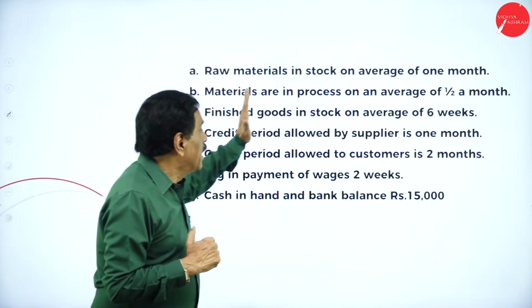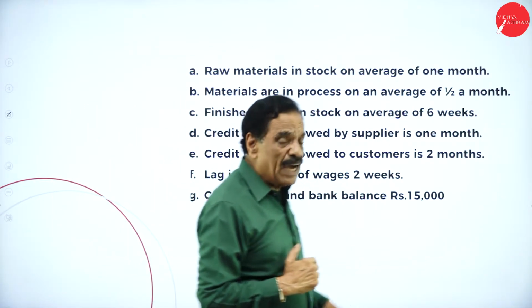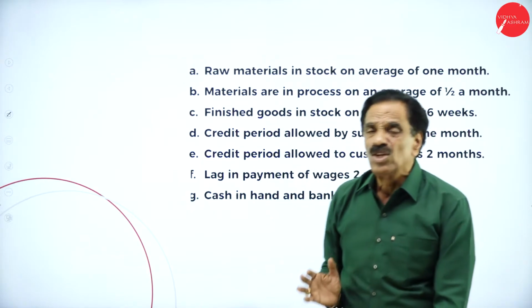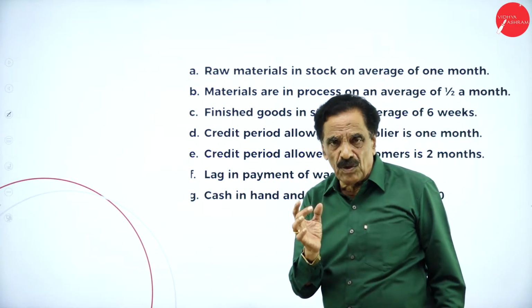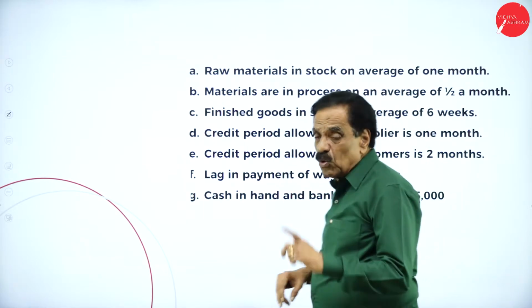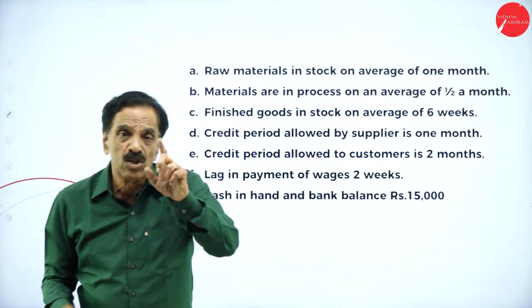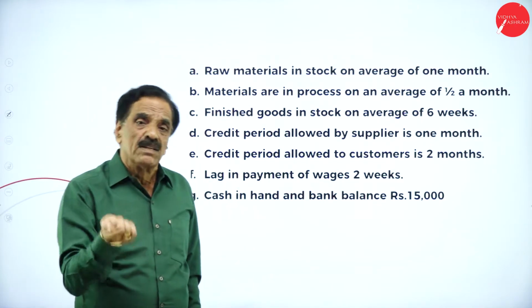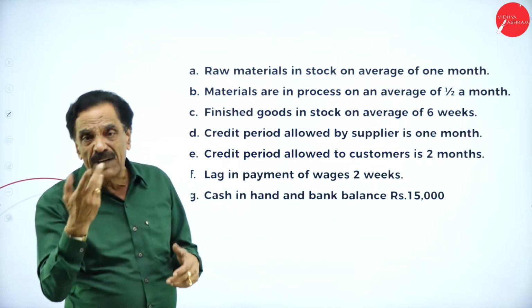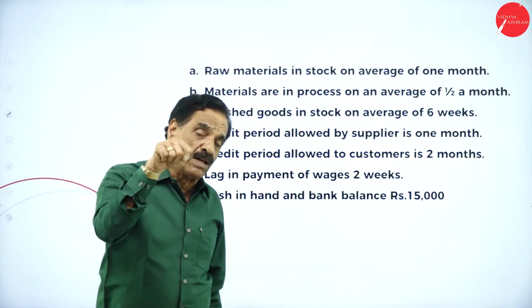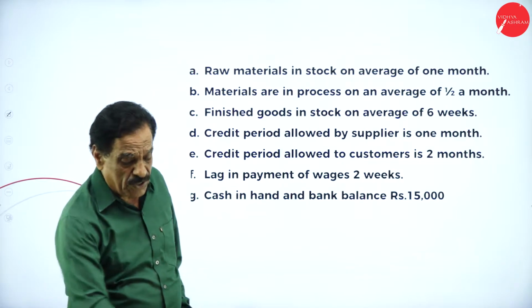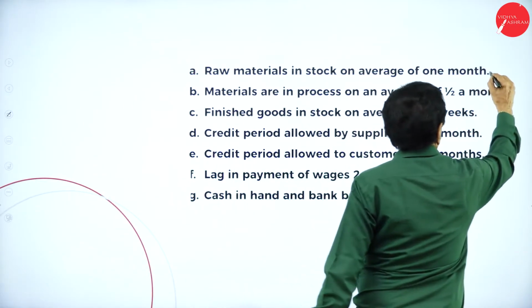How to calculate? Raw material in stock, an average of 1 month. Per annum, how many units are you going to produce? 12,000 units. How many months is it going to stay? 1 month. 12,000 into 1 divided by 12 is 1,000 units per month. What's the unit value? 16 rupees. 1,000 into 16, 16,000 is there for this.